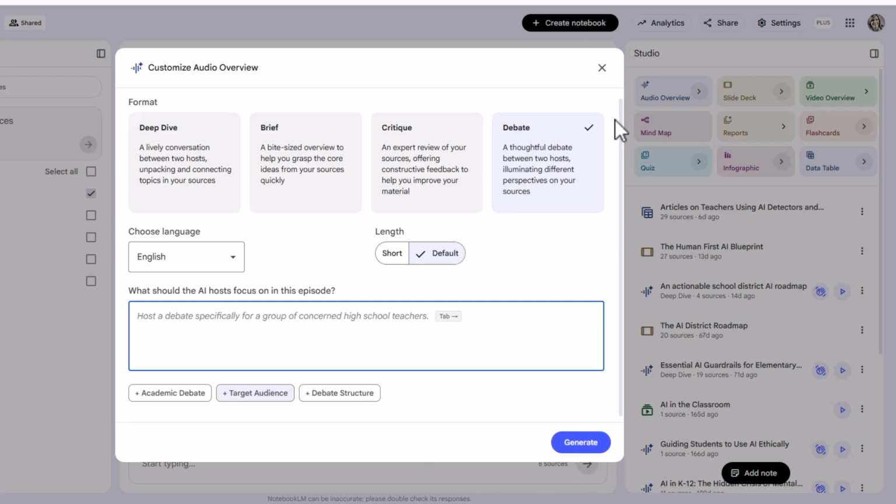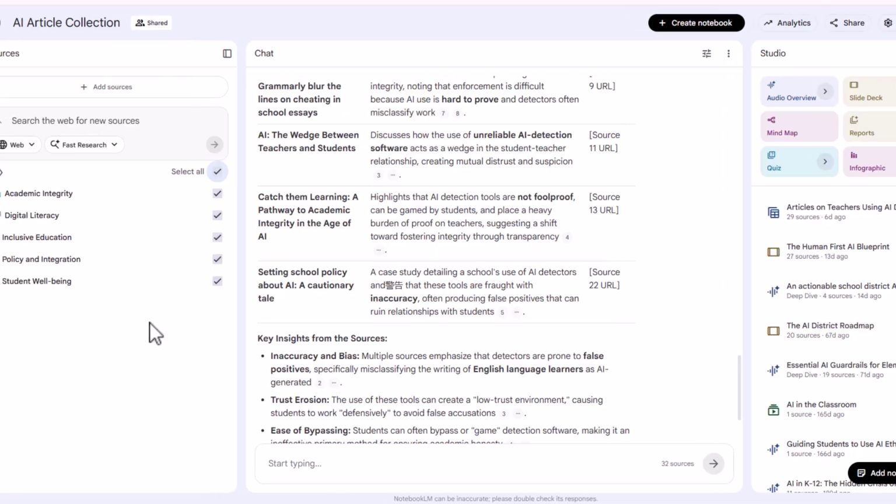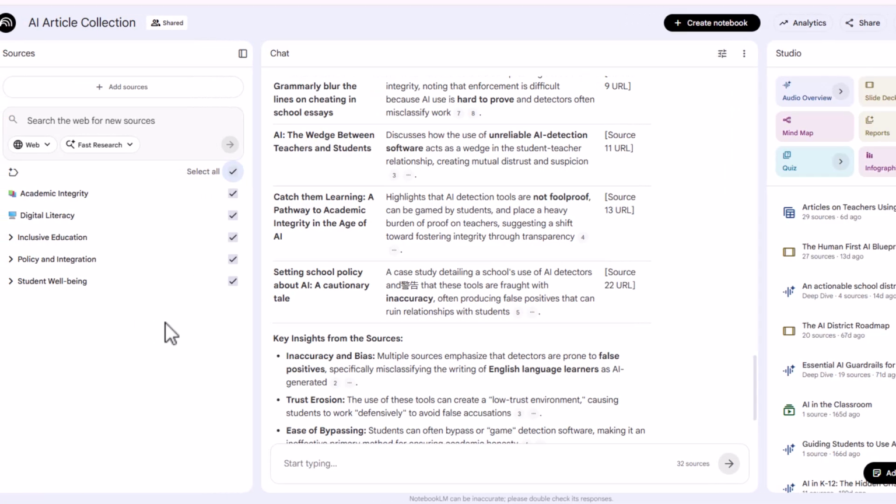All right, I'm going to click out of that, select all, and that is the new feature of NotebookLM, the ability to auto label and categorize. Whoop, whoop.